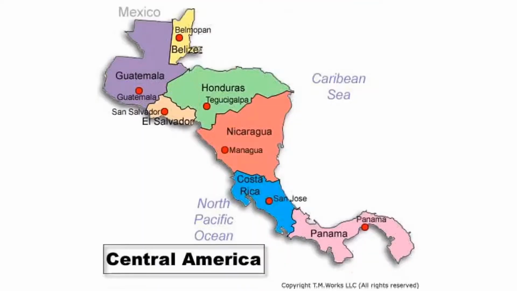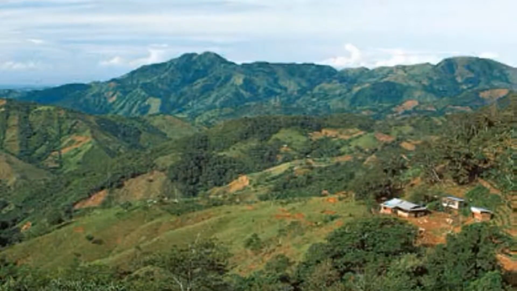First, let's begin with Central America. Central America is a large isthmus or narrow strip of land that forms a link between larger land masses. It contains 7 countries, all of which speak Spanish except for Belize, whose official language is English. Central America can be separated into a less populated Caribbean half and a more populated Pacific coast. The sides are divided by a densely populated highlands region.